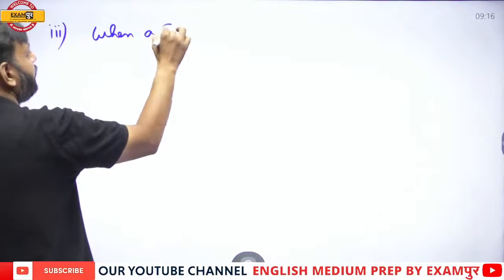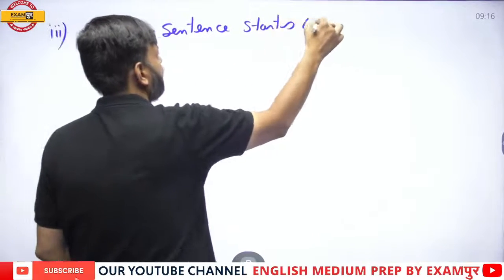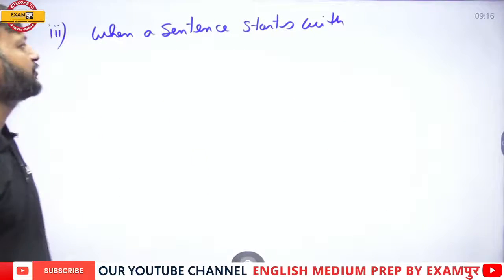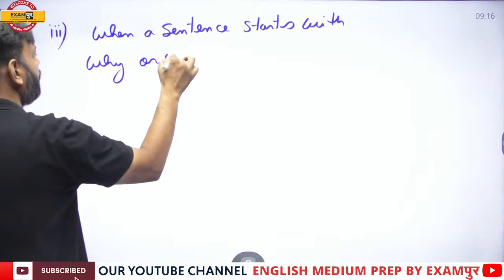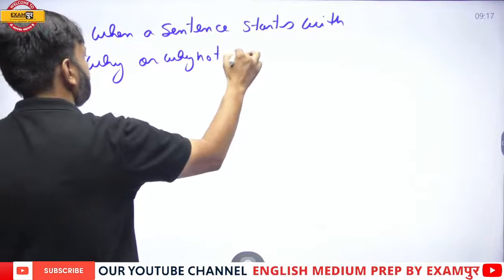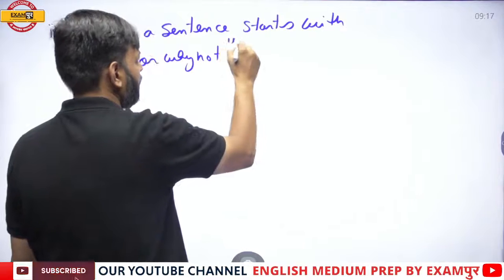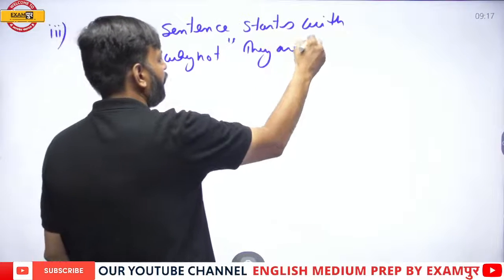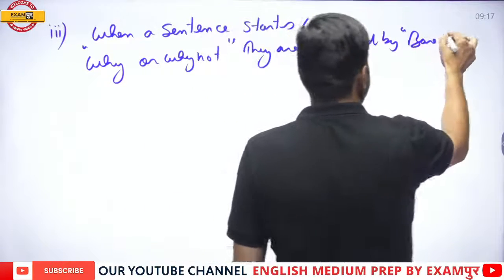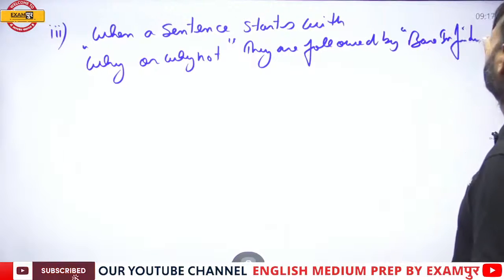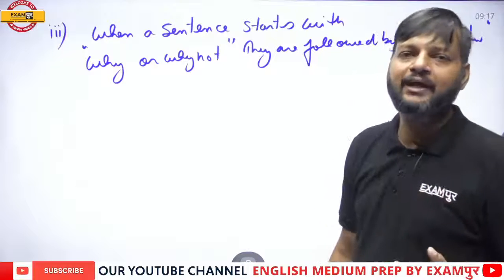When a sentence starts with why or why not, they are followed by bare infinitive. So whenever a sentence starts with why or why not, they are followed by bare infinitive.